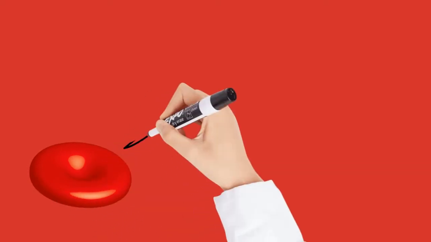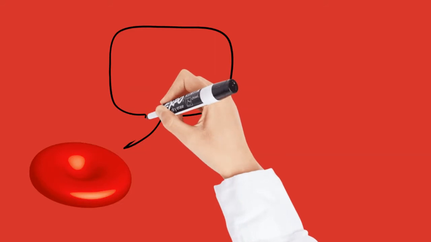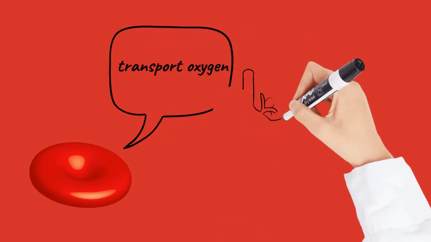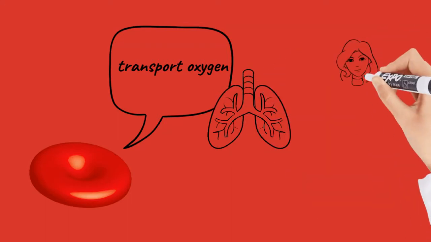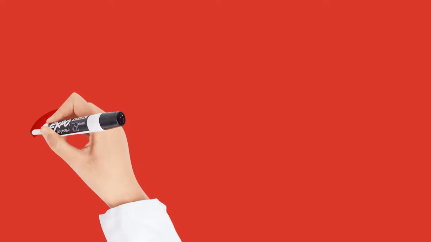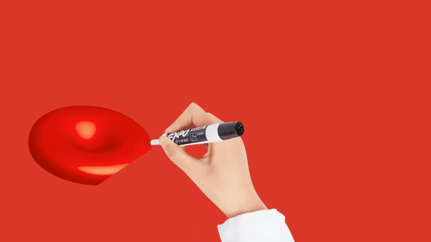Red blood cells are the most numerous living cells in blood. Their primary function is to transport oxygen from the lungs to the cells of the body. Red blood cells are disc-shaped. They are flexible and biconcave, flat and round with depressed centers.